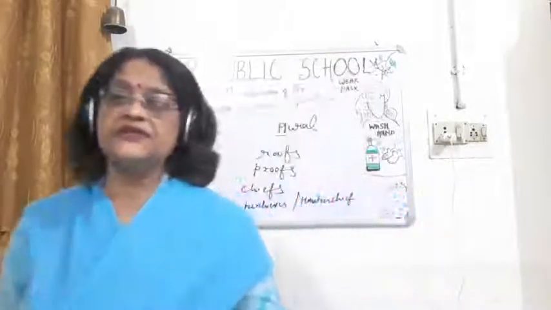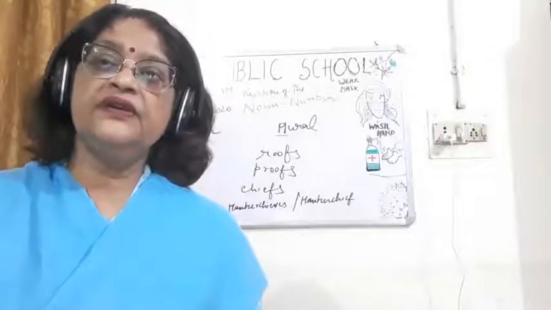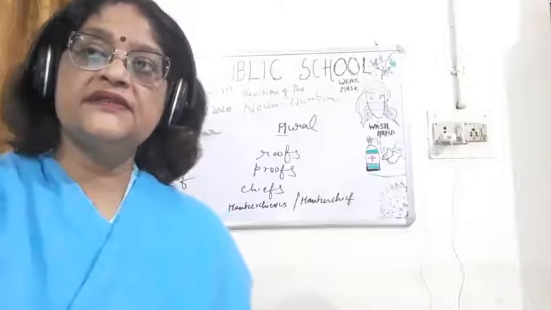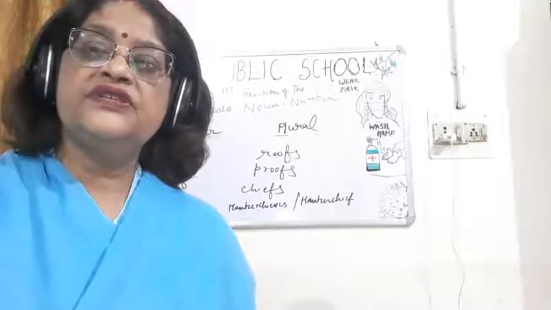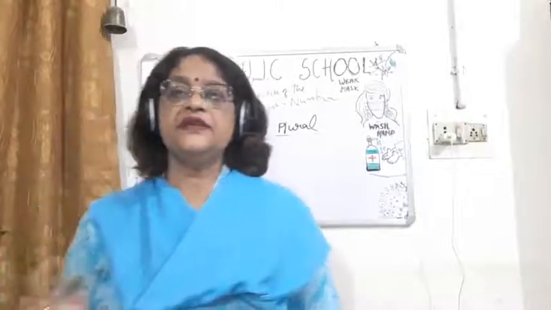So now you can see, children, how some words ending with f are changed either by adding s or es. Now some very important words, how they change into plural, I am going to tell you. Now children, this is very important.